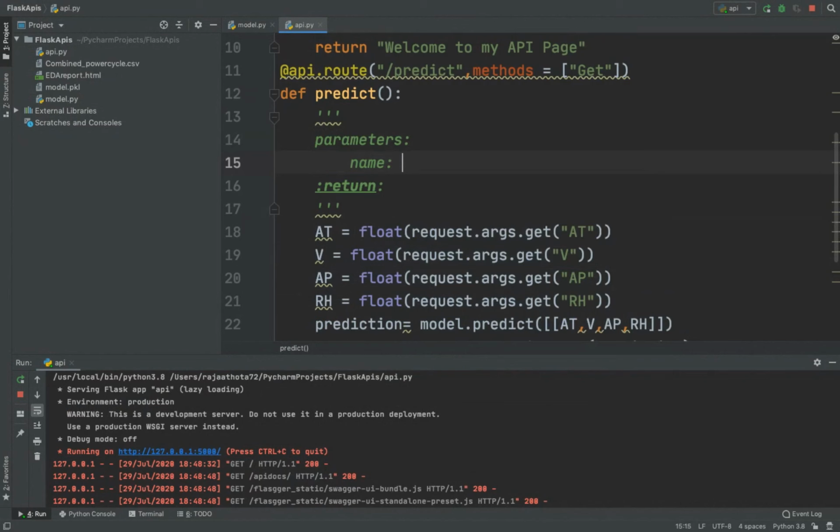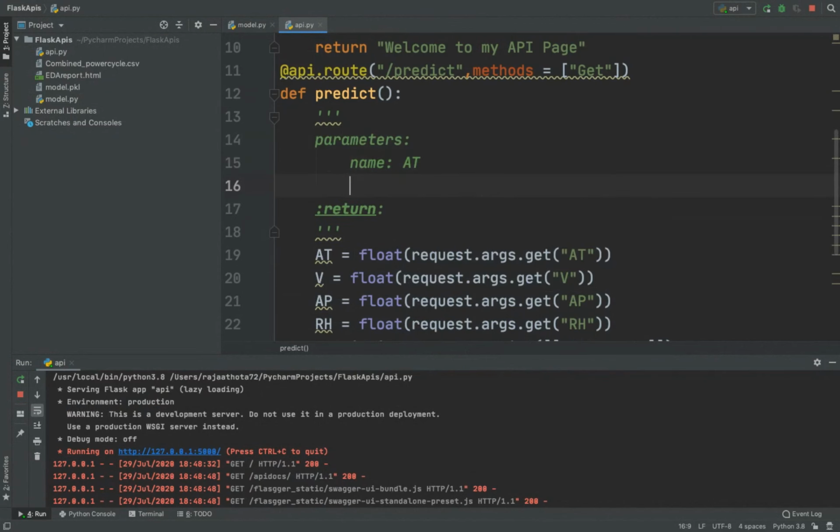Now I want to enter my name as AT. So I want to show my documentation name as AT, and AT should be in what form? That means I should take input. So that input should be in the form of a query. Okay, then write it as query.